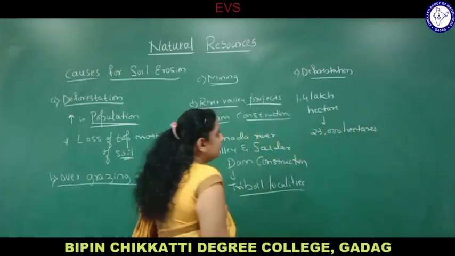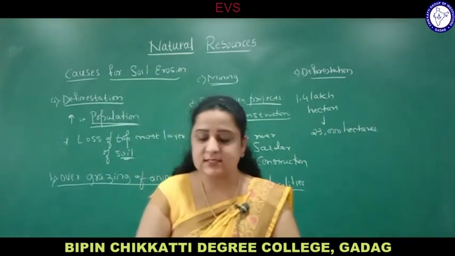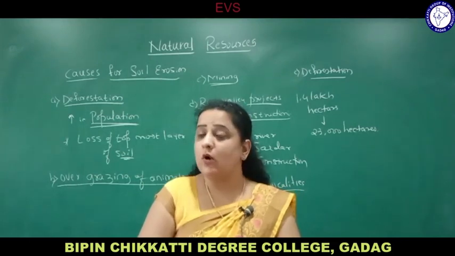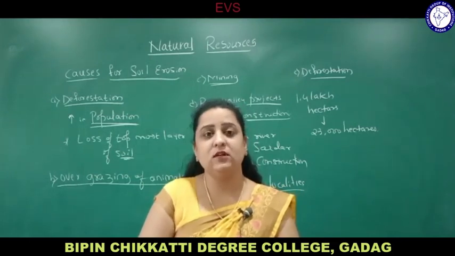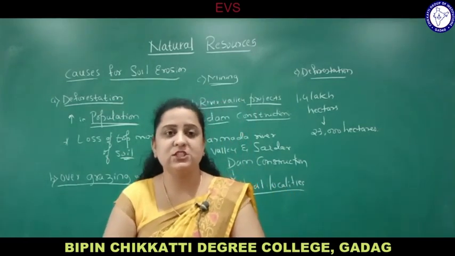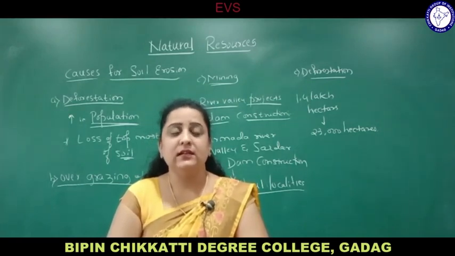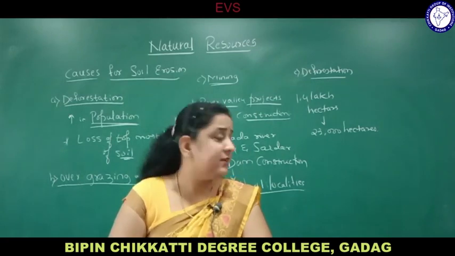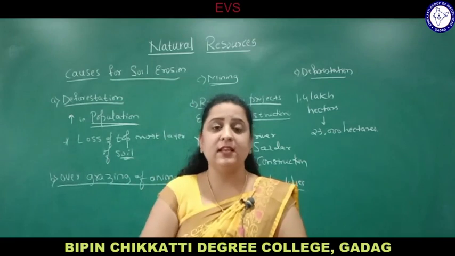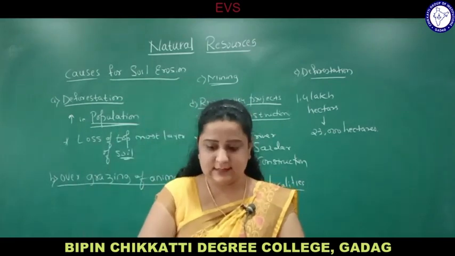If you estimate, 1.4 lakh hectares has reduced to 23,000 hectares only since 1981. This is a record, or just an estimate you can say. So you can see how much forest land has been converted into land used for urbanization, industrialization, construction of so many industries, mining, desertification. So 1.4 lakh hectares area has been reduced to only 23,000 hectares, right?